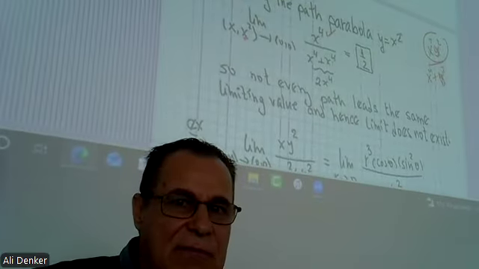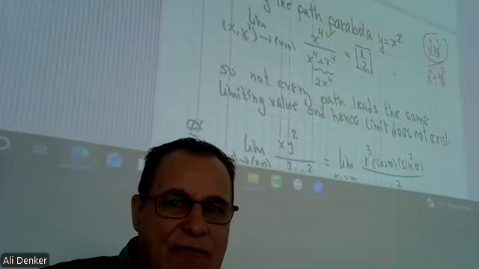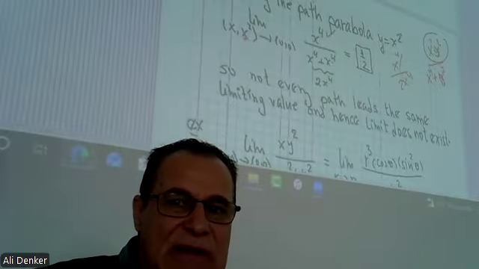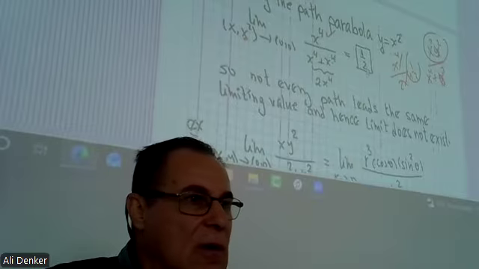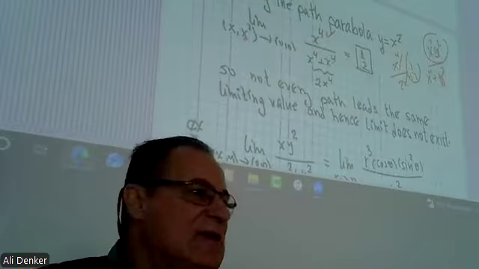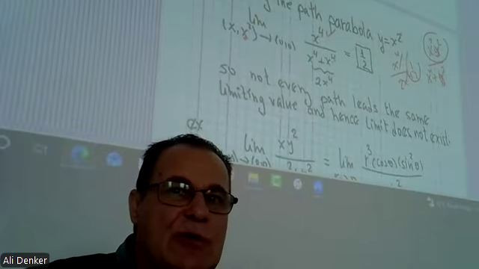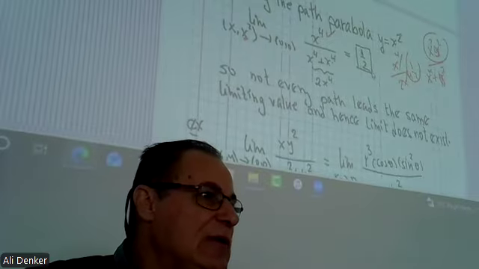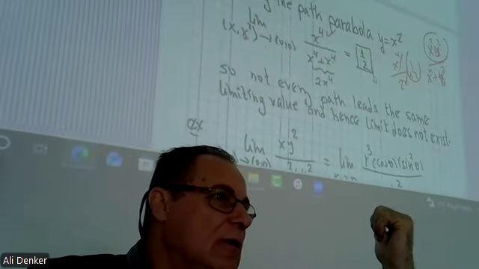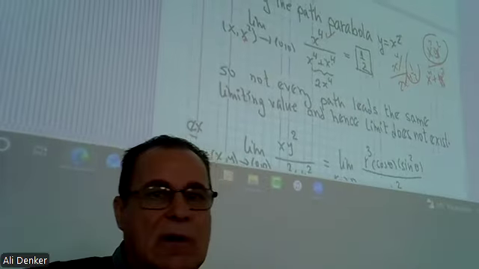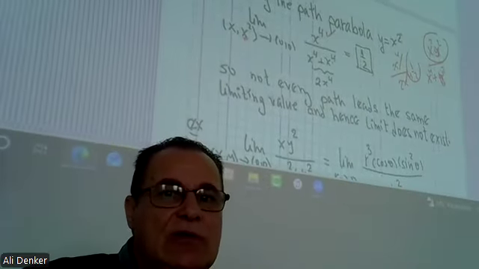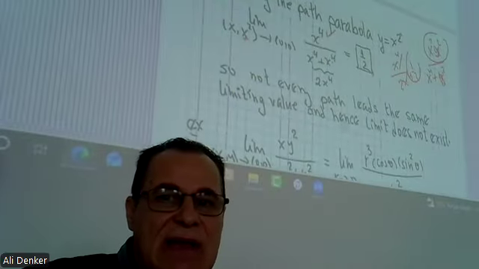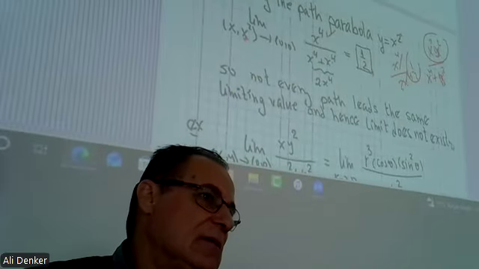So everything becomes x power 4 over 2x power 4. That means 1 over 2. So we find that the limit is 1 over 2. If you approach the origin this way, you get limit 1 over 2, which is different from 0. So as a result, not every path leads to the same limiting value, and hence the limit does not exist.